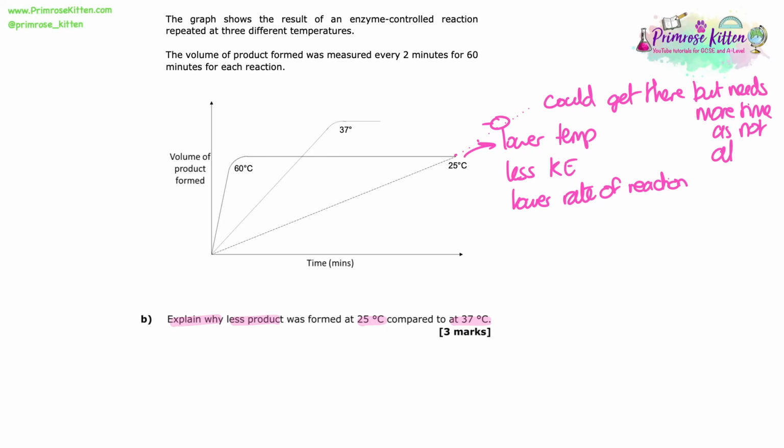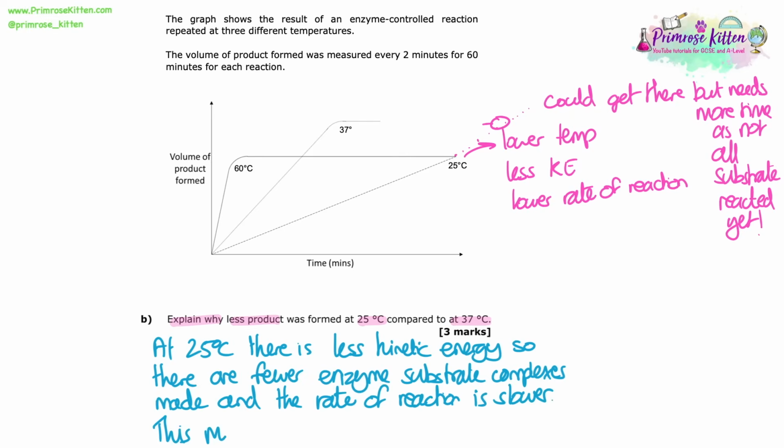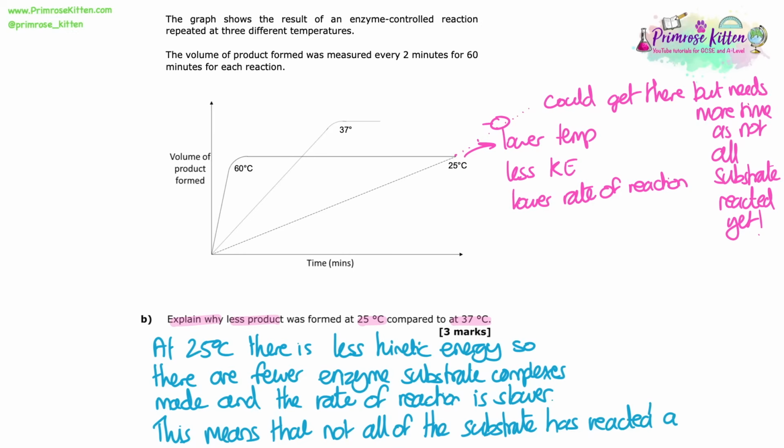And we don't have that because all of them were run for 60 minutes. And this is because at that point, there's nothing to do with denaturing the enzyme. It's just that not all the substrate has reacted yet. And it will, given time with that enzyme, it will just take longer because there's less kinetic energy. So at 25 degrees, there's less kinetic energy, so there are fewer enzyme substrate complexes formed. This means the rate of reaction is slower. This means that not all of the substrate has reacted after the 60 minutes.